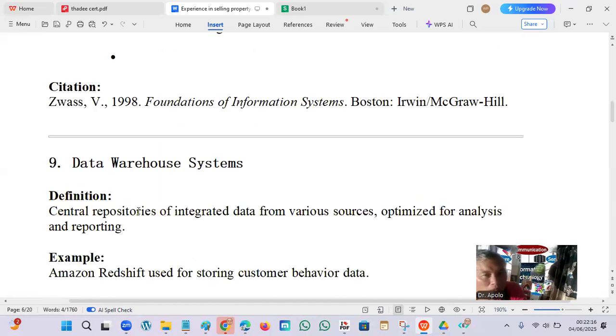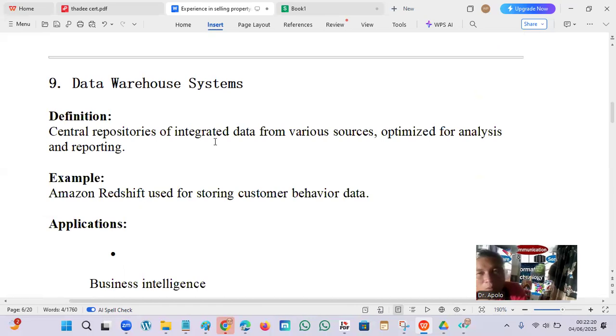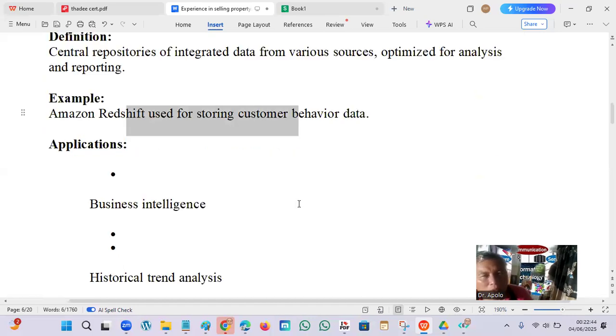We have the data warehouse system, critical repositories that integrate data from various sources, optimized for analysis and reporting, for retail operations, marketing, finance. Usually it holds the best records. In logistics, for example, Amazon Redshift is used to store customer behavior. Once you know the behavior, you know what product you're going to offer.